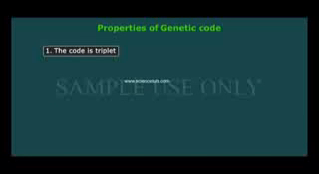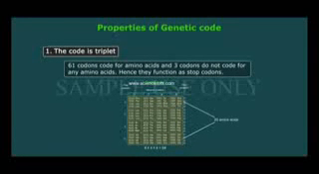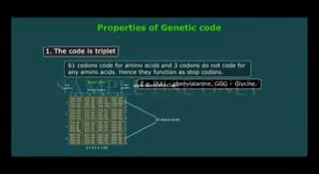Properties of genetic code. The code is triplet. 61 codons code for amino acids, and 3 codons do not code for any amino acid. Hence, they function as stop codons. Example, UUU is phenylalanine, GGG is glycine.